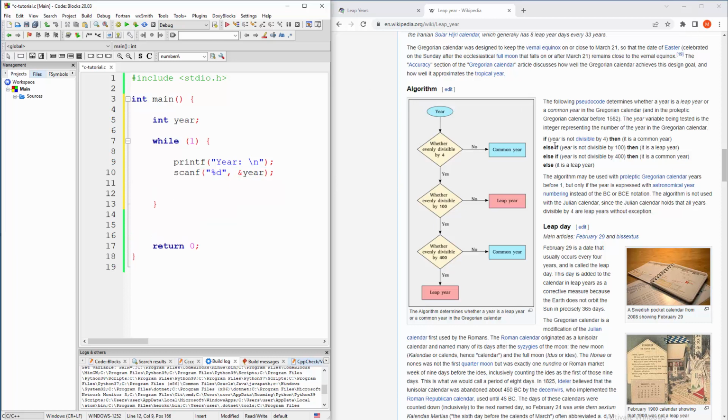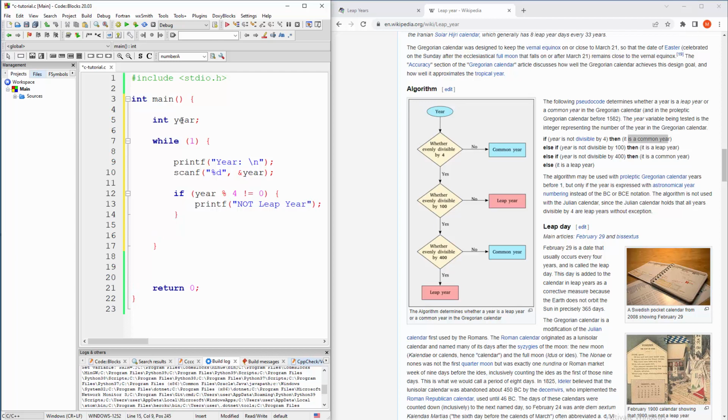So this is what they say. If year is not divisible by 4, then it is a common year. So how can we say that? Well, one of the ways: if year, when we divide it by 4, is not equal to 0, so basically we have some leftovers, if I understand correctly here. Correct me on that one if I'm wrong. We're gonna say printf not leap year. Okay, so that's one part of the story.